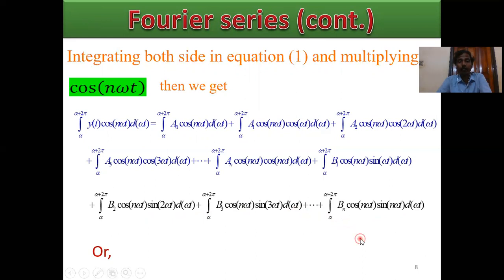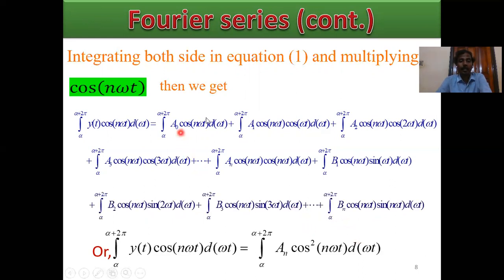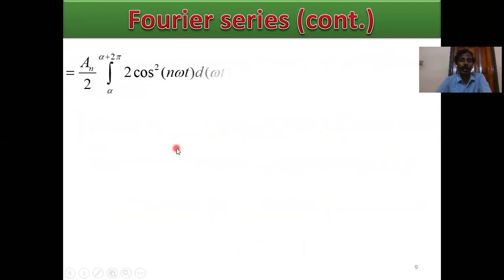Then on integrating, all of these terms are zeros. Only, sorry, this term is not equal to 0; the others are equal to 0. So on the right hand side we have the integral from alpha to alpha plus 2 pi of an cos square n omega t d omega t, and on the left hand side the integral from alpha to alpha plus 2 pi of y of t cos n omega t d omega t.